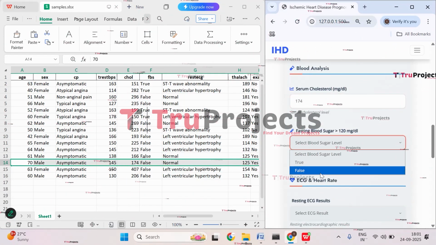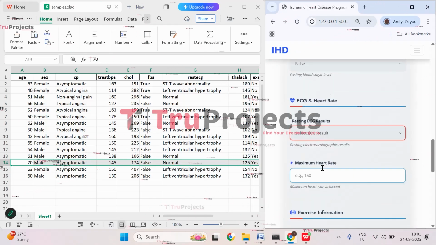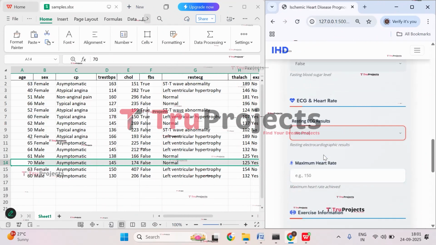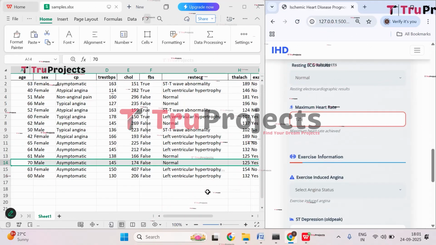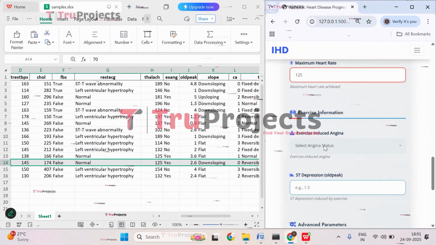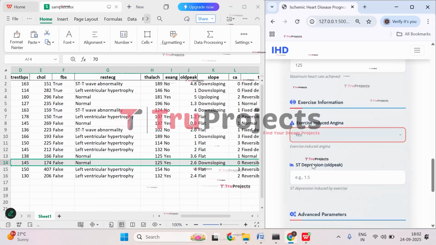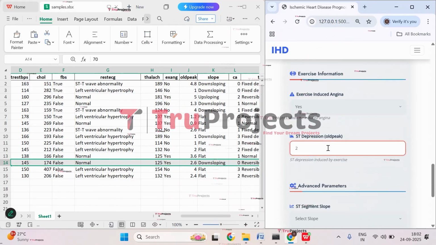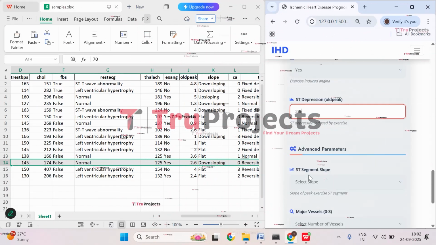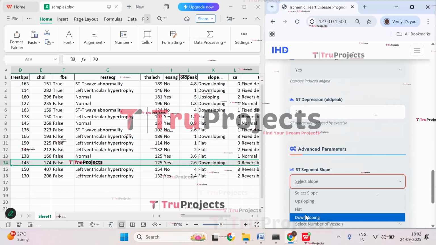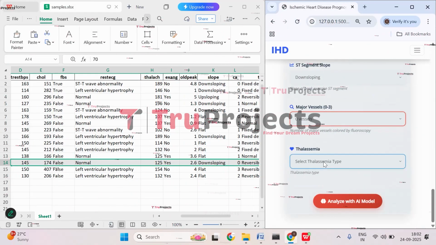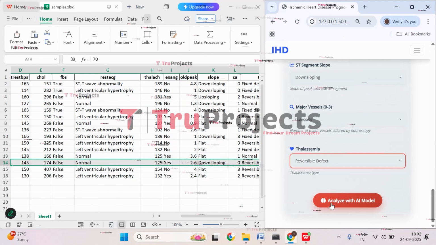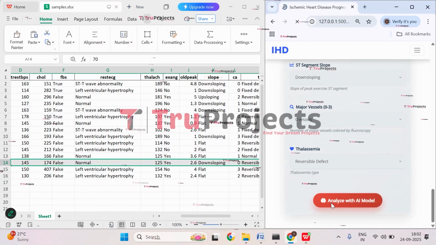Fasting sugar is false. ECG, it is normal. Maximum heart rate is 125. Induced angina is yes. 2.6 is the depression and downsloping. Zero vessels. Thalassemia is reversible defect.